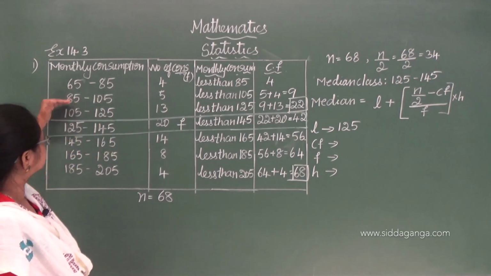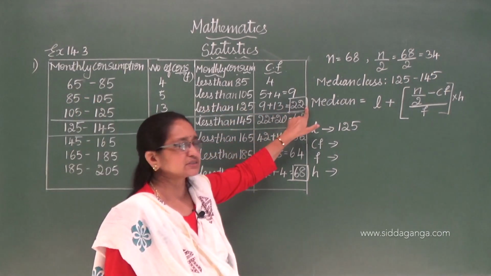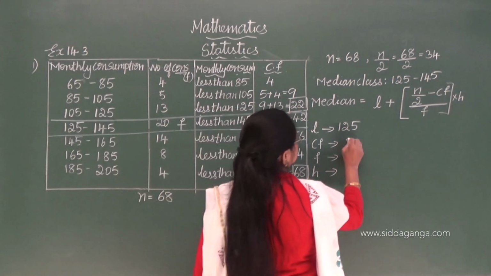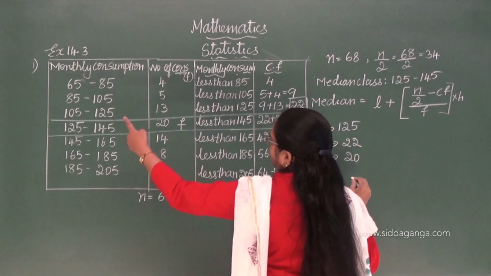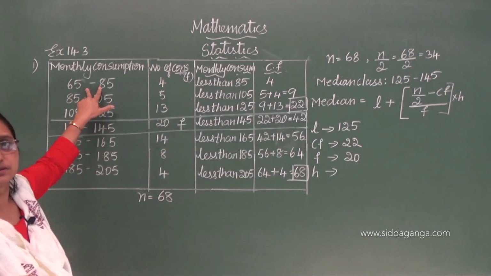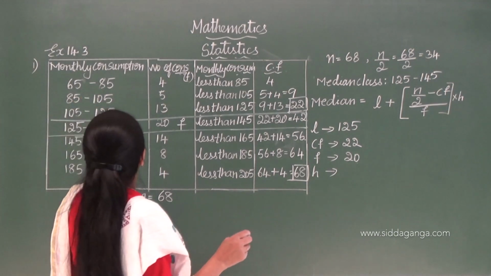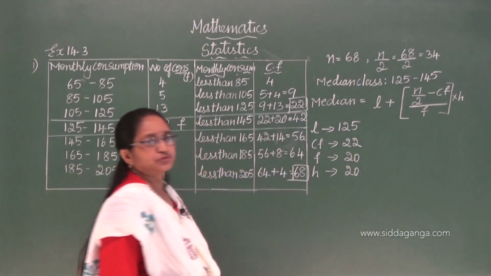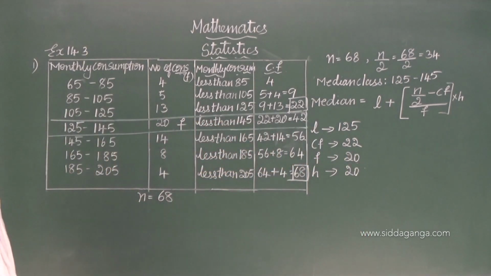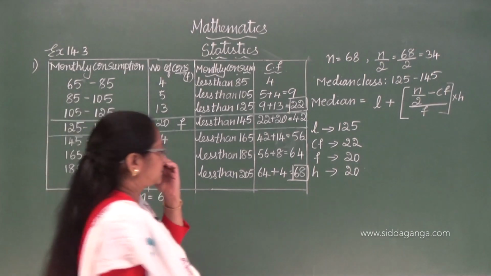Means preceding class is which one? 105 to 125. Corresponding cumulative frequency is 22. So this is 22 and f is 20 and h. I told you h is the width of the class interval, that is 20, correct? So check once again. L is 125, cumulative frequency is 22, frequency is 20 and h is 20.